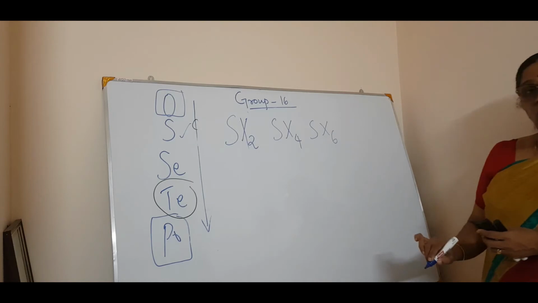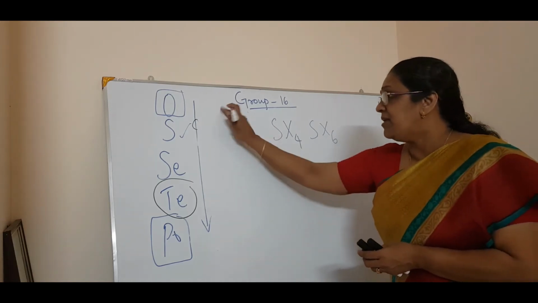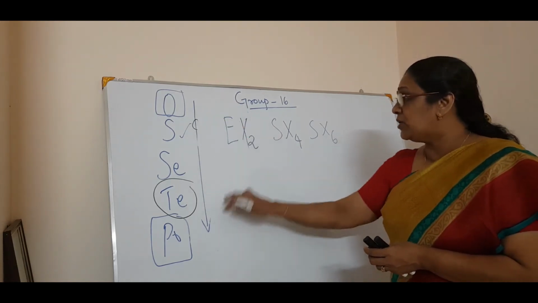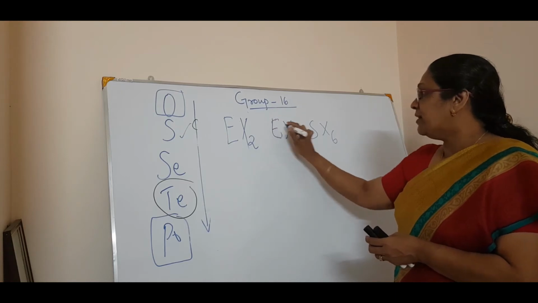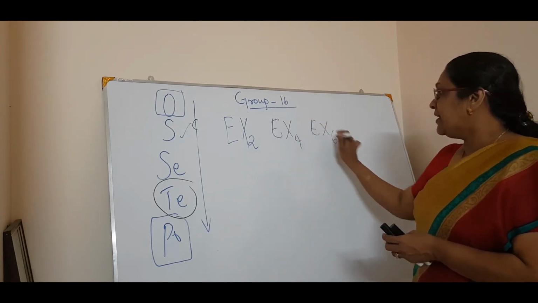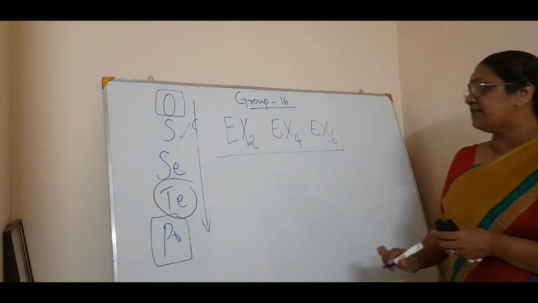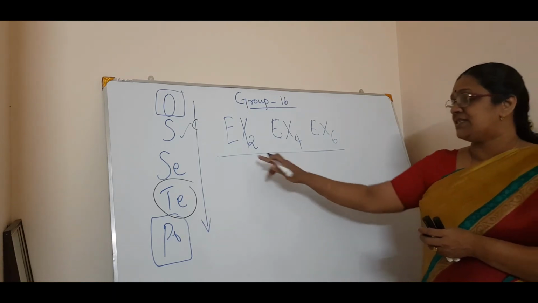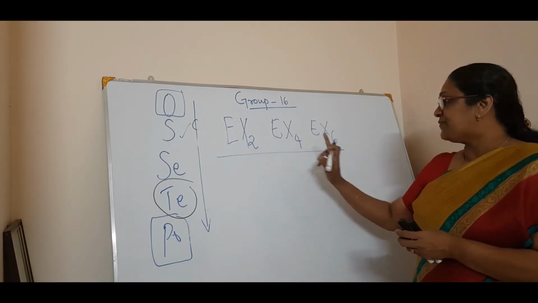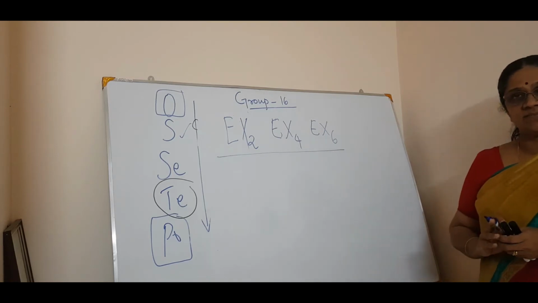Or I can write E, where E stands for all these elements and X for the halogens. So it forms 3 types of halides: EX2, EX4 and EX6.